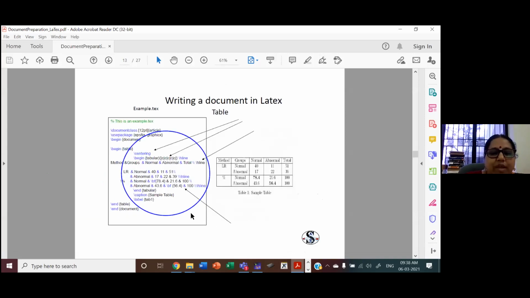Now coming to the table. We have seen some formatting options. We have seen how to insert sections, subsections, and how to give numberings for sections. And we have seen the list environments, how to insert an image. Now how to insert a table.